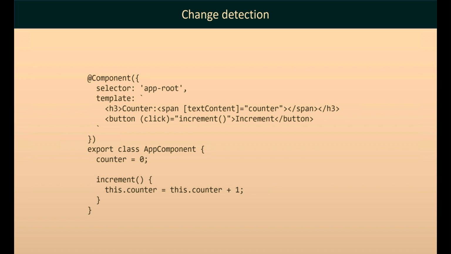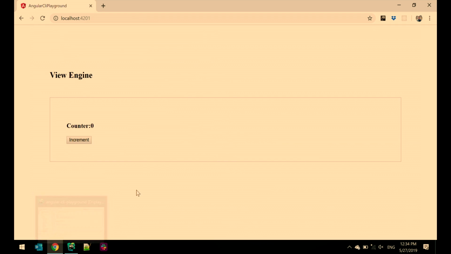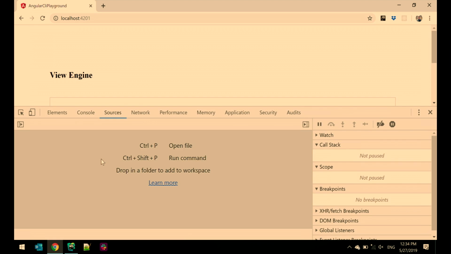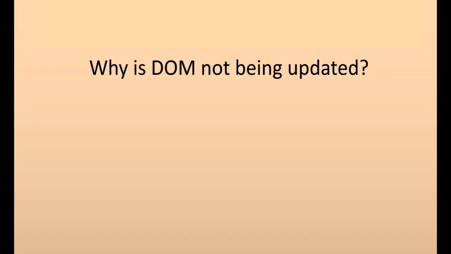Okay, so I will do a little bit of live coding. Here's the component in my WebStorm, and here's the code. So what should happen if I click on the button? We need to see the updated value. Okay, yeah, it's not updating. Let's see if there are any errors. There are no errors. This is bad, right? We all know that if we don't see the result and there are no errors, this is very bad. So, okay, what do you think could go wrong here?